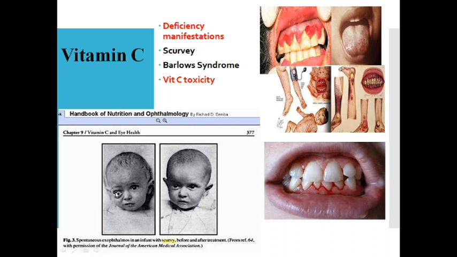Spontaneous, you can see the exophthalmos, forward protrusion of the eyeball in this baby. Okay, it's actually an infant with scurvy. After treatment, you can see there's automatic correction of this exophthalmos. So this is the wonder done by vitamin C in the treatment. As you can see, the bleeding and all these changes resolve.